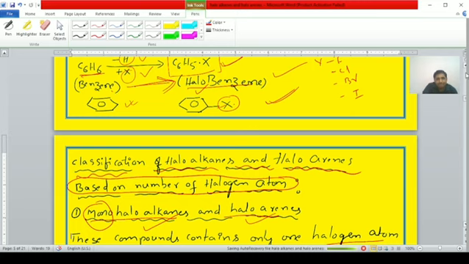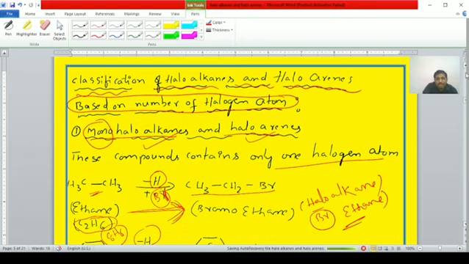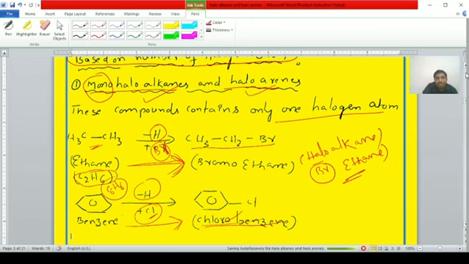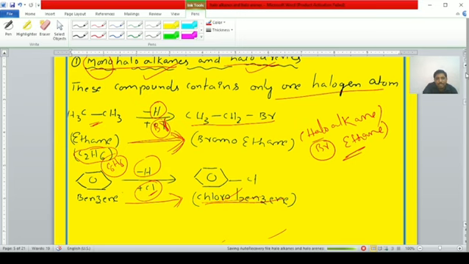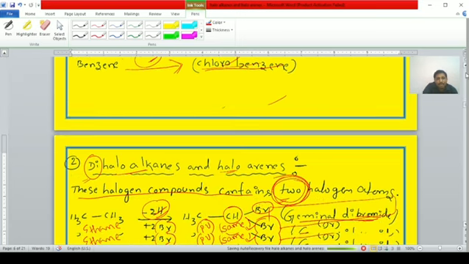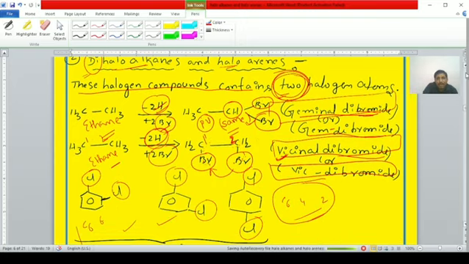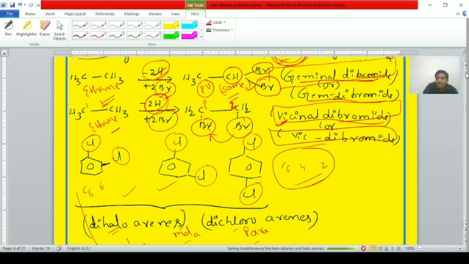Next, classification of haloalkanes and haloarenes based on the number of halogen atoms. If one halogen atom is present, monohaloalkanes and monohaloarenes. Examples are bromoethane and chlorobenzene. If two halogen atoms are present, dihaloalkanes and dihaloarenes. Dihaloalkanes are of two types, geminal dihalide and vicinal dihalide.